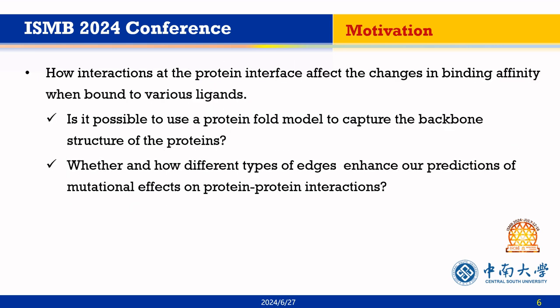How do interactions at the protein interface affect the changes in binding affinity when bound to various ligands? Is it possible to use a protein fold model to capture the backbone structure of proteins? Whether and how different types of edges enhance our predictions of mutational effects on protein-protein interactions?